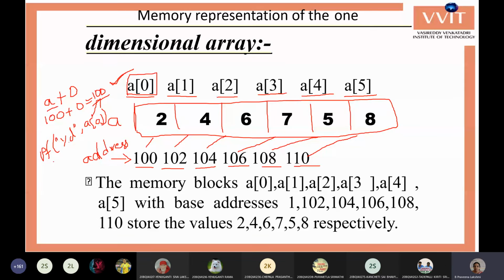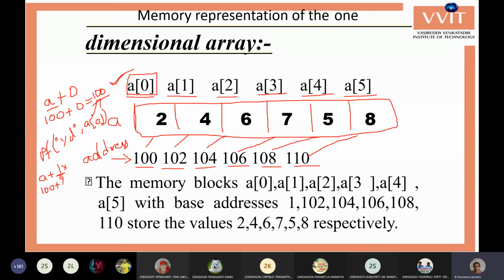In the same way, for A of 1, A plus 1, A is 100, and 100 plus 1 is the next integer location. That is, one more integer address is to be added, that is 1 into size of int. So one more integer value size is to be added.